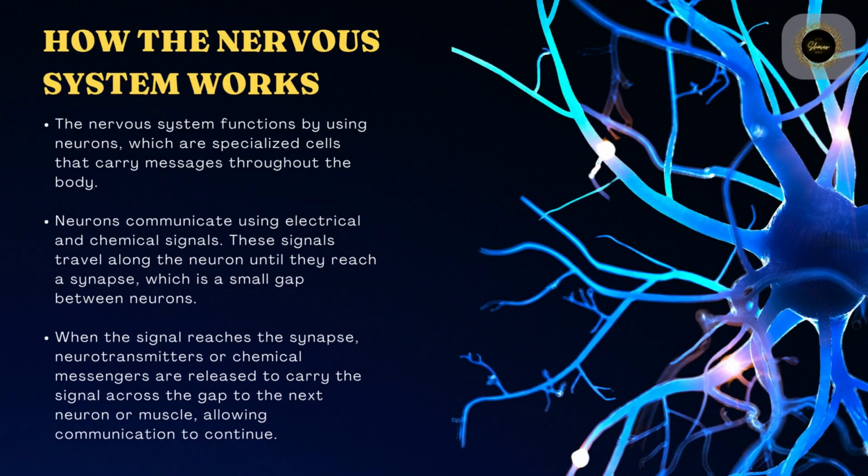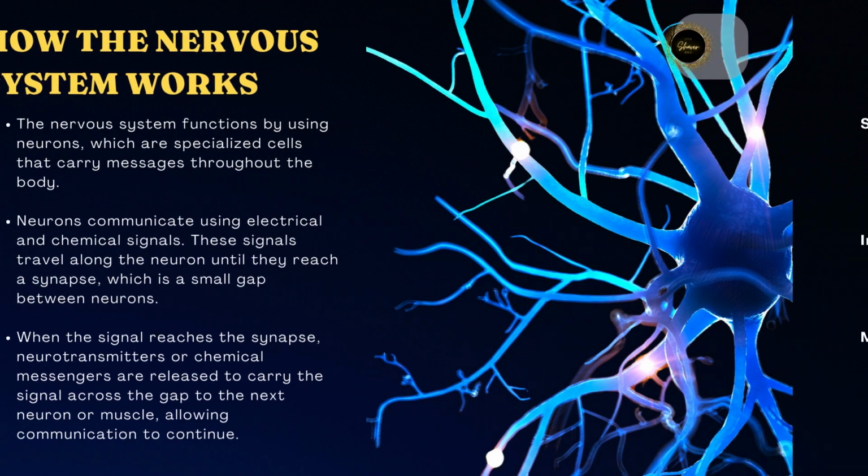How the nervous system works. The nervous system functions by using neurons, which are specialized cells that carry messages throughout the body. Neurons communicate using electrical and chemical signals. These signals travel along the neuron until they reach a synapse, which is a small gap between neurons. When the signal reaches the synapse, neurotransmitters, or chemical messengers, are released to carry the signal across the gap to the next neuron or muscle, allowing communication to continue.